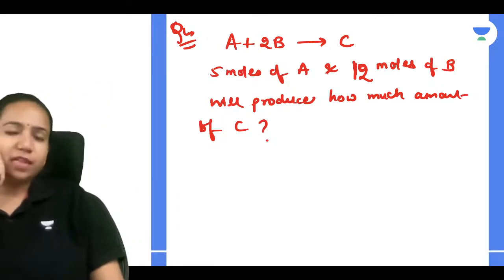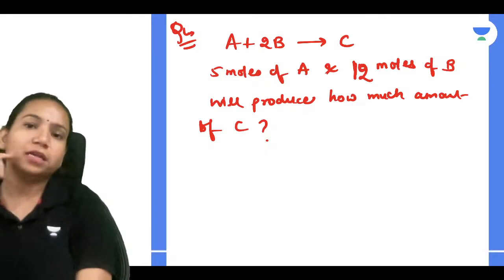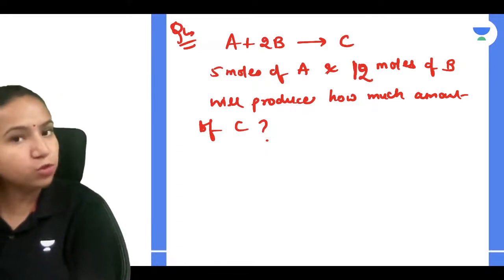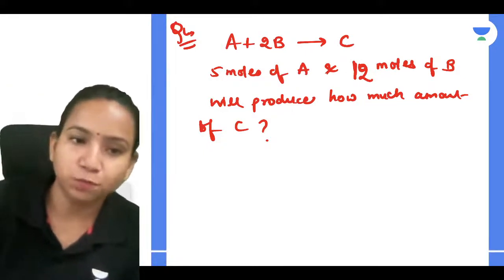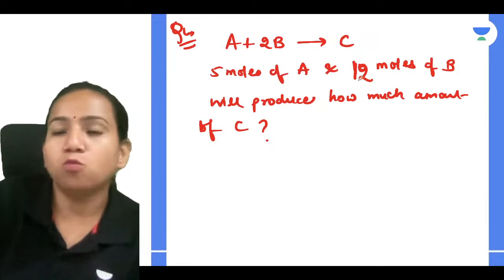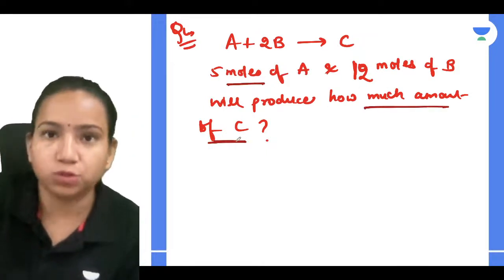So they gave you a normal reaction, and what do you have to do? You have to figure out that if you are taking 5 moles of A and 12 moles of B, how much amount of C will be produced.